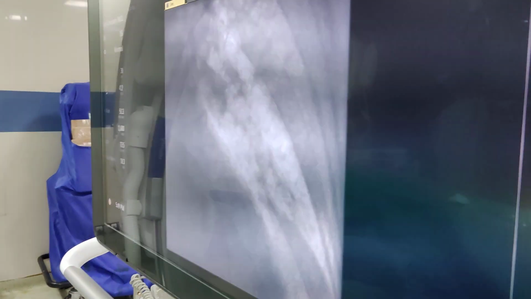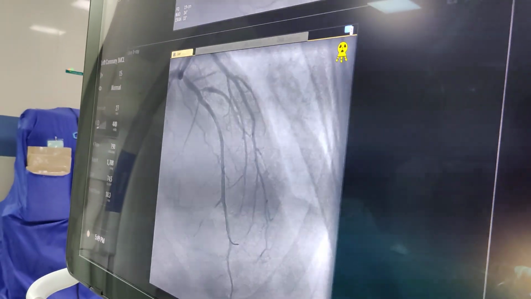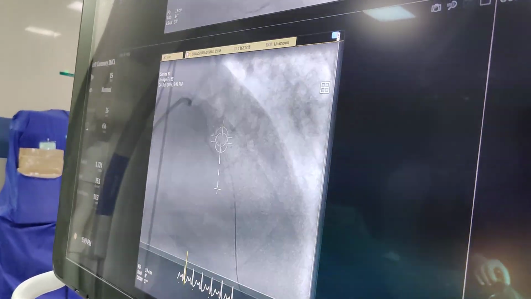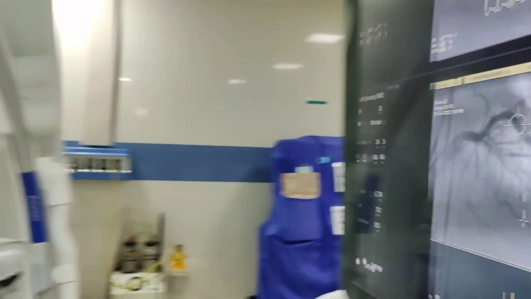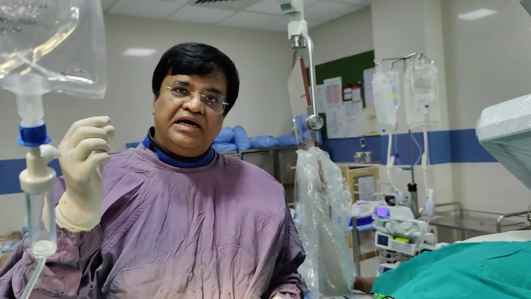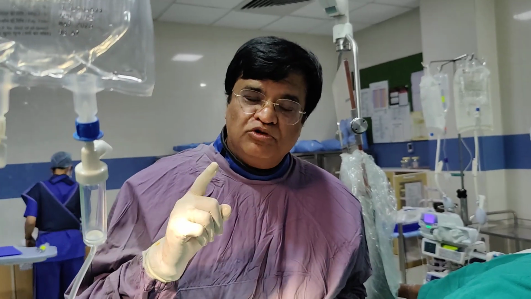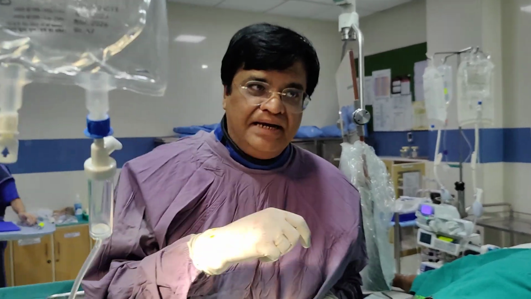We take another shot. This is how you can see the artery fully, which was not there, is now fully reconstructed. This is full reconstruction of the artery with the help of an angioplasty technique. But we were very happy to have used the thrombosuction catheter, which has actually helped in removing the clot and getting a good final flow.